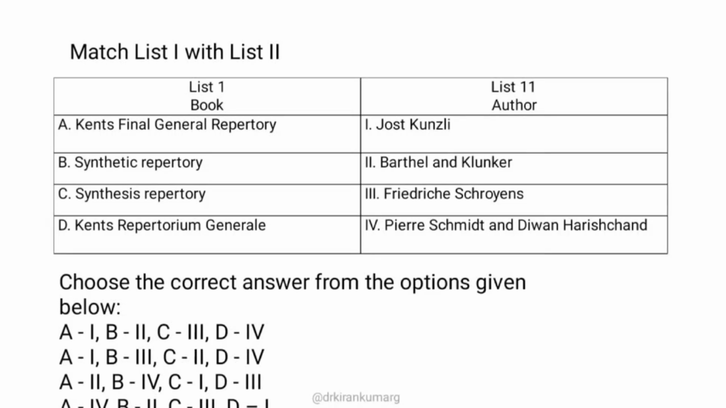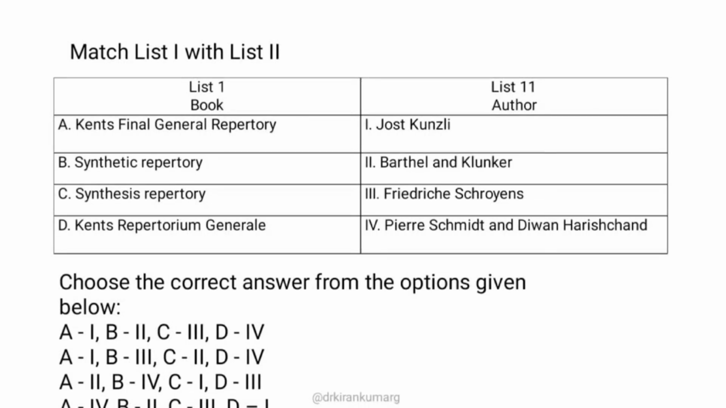Out of the four, all are equally confusing. For example there is Kent's final general repertory and Kent's repertorium general. If you know only Kent's repertory, then this is not the question for you, so you might need to quit. But I always tell you, match the following options will always be suggestive, and if you are able to rule out options, then it will fetch you a good number of marks and help you in getting good ranks as well.